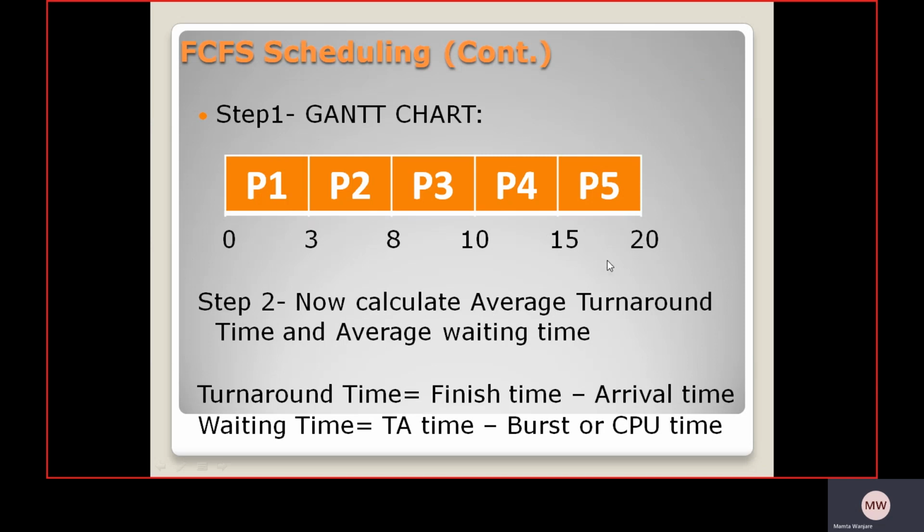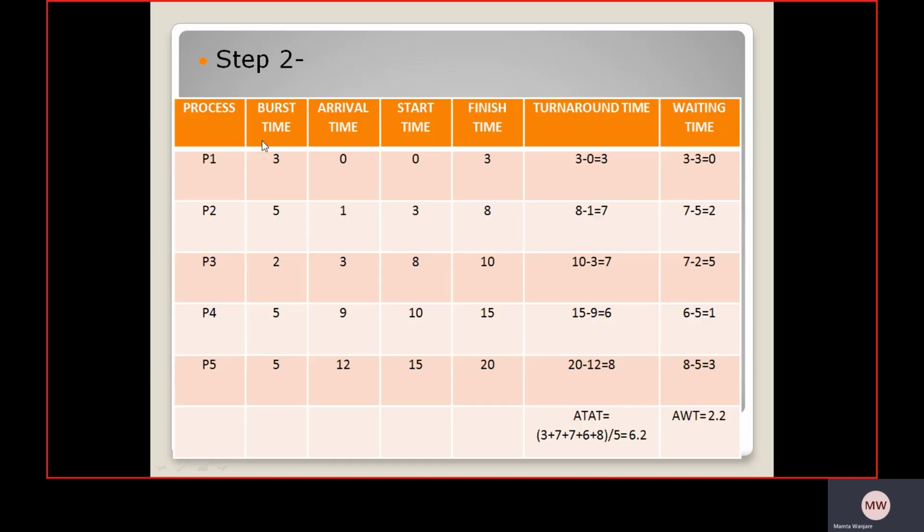Then the second step. From that you have to calculate turnaround time and average waiting time. Turnaround time is equal to finish time minus arrival time, and waiting time is turnaround time minus burst or CPU time. So from that Gantt chart, you find out start time and finish time. 5 processes are there. Their burst time and arrival time are given. You have to find out starting time and finish time from the Gantt chart. That comes 0, 3, 8, 10, 15, and finish time is 3, 8, 10, 15, 20.